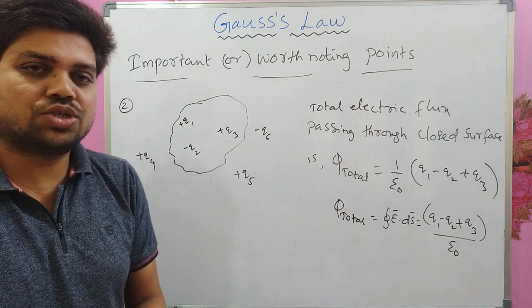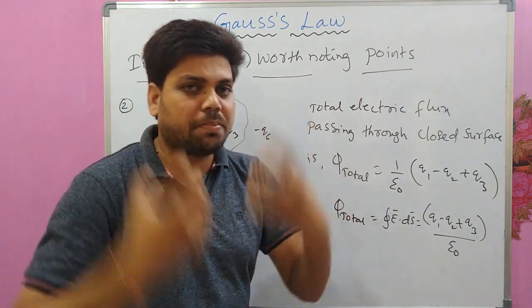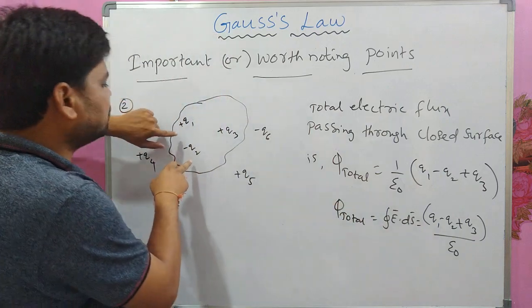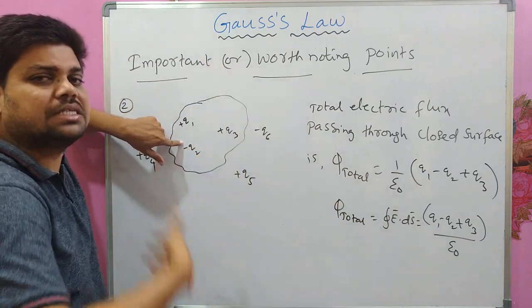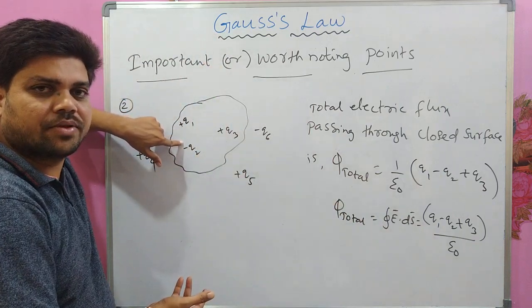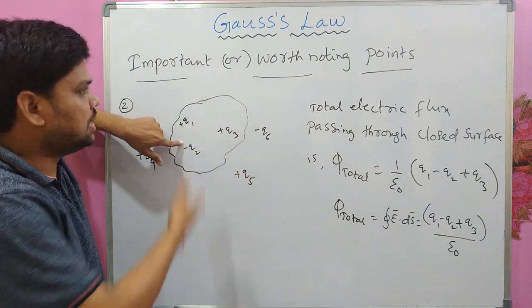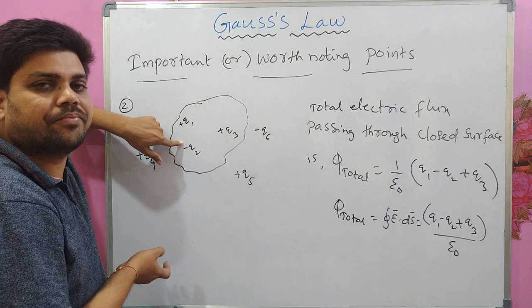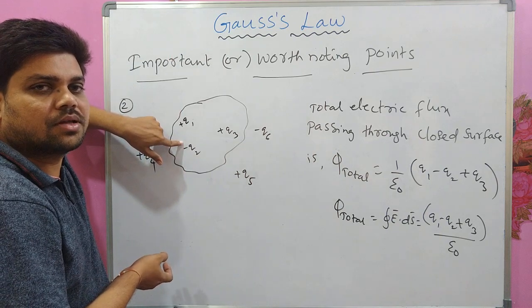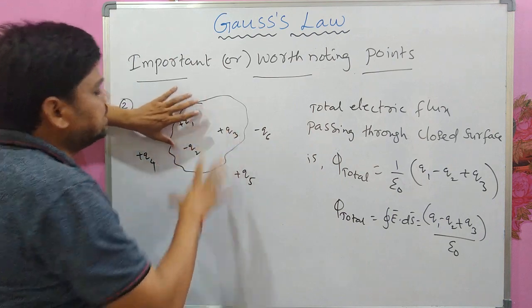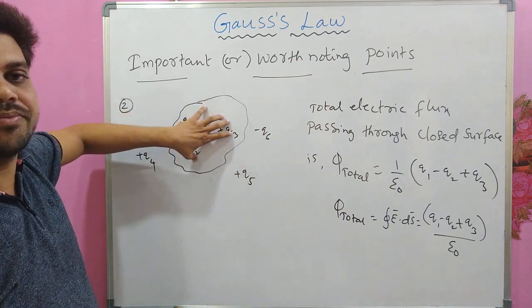Gauss law is talking about the net charge enclosed by the surface by epsilon naught. What is the net charge enclosed by the surface? The algebraic sum of all the charges, the additive nature of charges, which we discussed in the beginning of electrostatics, lecture number 1. The algebraic sum q1 minus q2 plus q3 is the net charge enclosed by this surface.